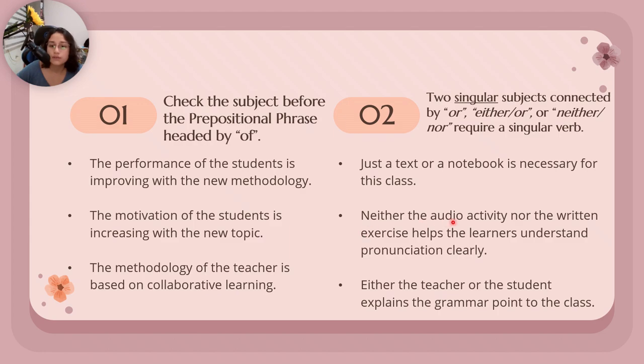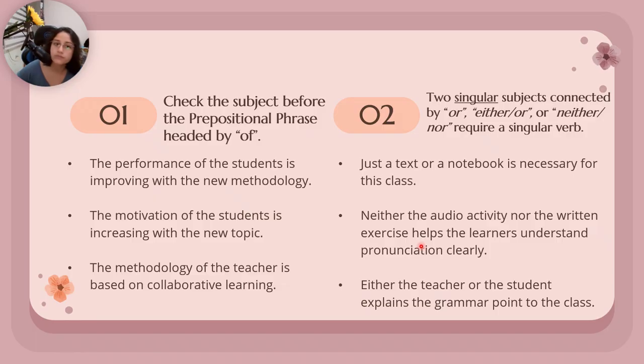Here we have: neither the audio activity nor the greeting exercise helps the learners understand pronunciation clearly. Here again, we are talking about neither the audio nor the greeting exercise. So the verb here is helps. It is not help because we are talking about the third person.